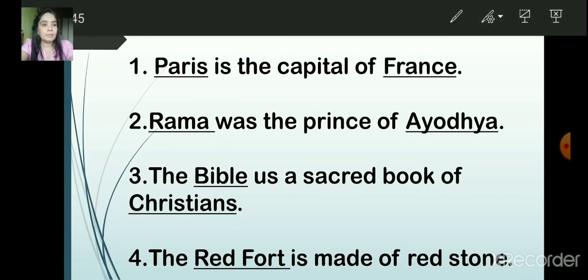And here is a mistake again. Here comes IS, not US, right? So the Bible is a sacred book of Christians. So Paris, France, Rama, Ayodhya, Bible, Christians, Red Fort, all these start with a capital letter. Paris is a particular name, a special name. Rama is a special name. Bible is the special name of a book. Red Fort is the special name of the fort. So all the special names are called proper nouns.